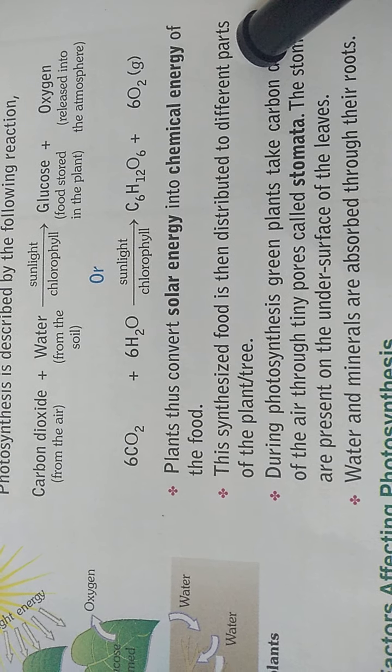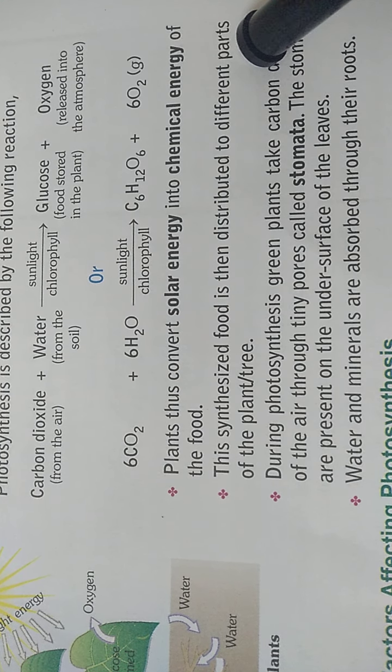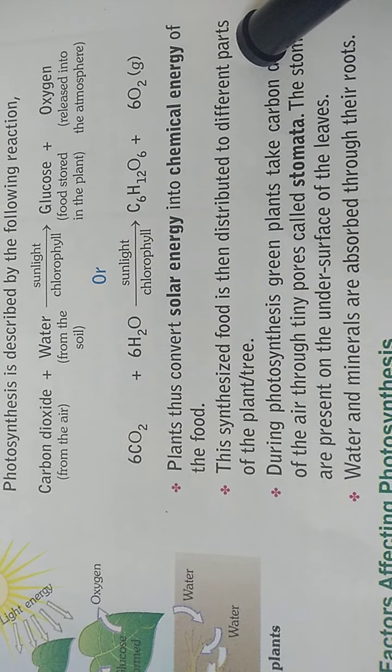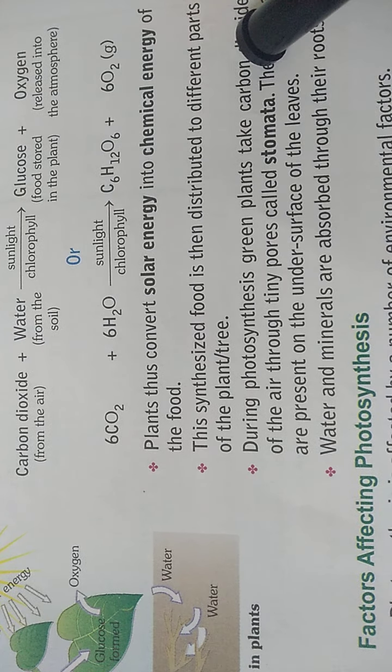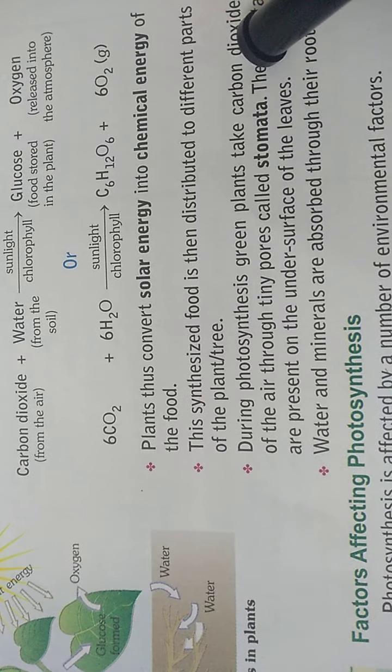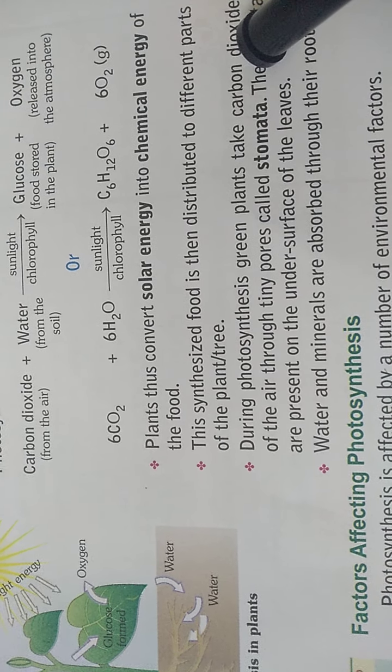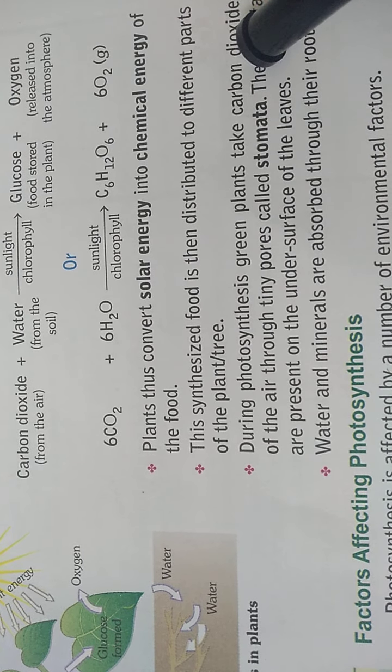Whatever synthesized food is there will be distributed to different parts of the plant. This process takes place in leaves, but later on the food is transported to different parts of the plant.